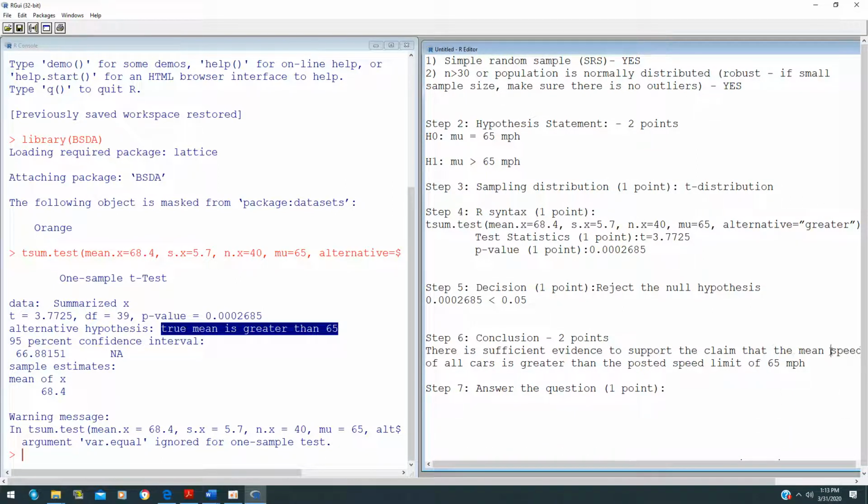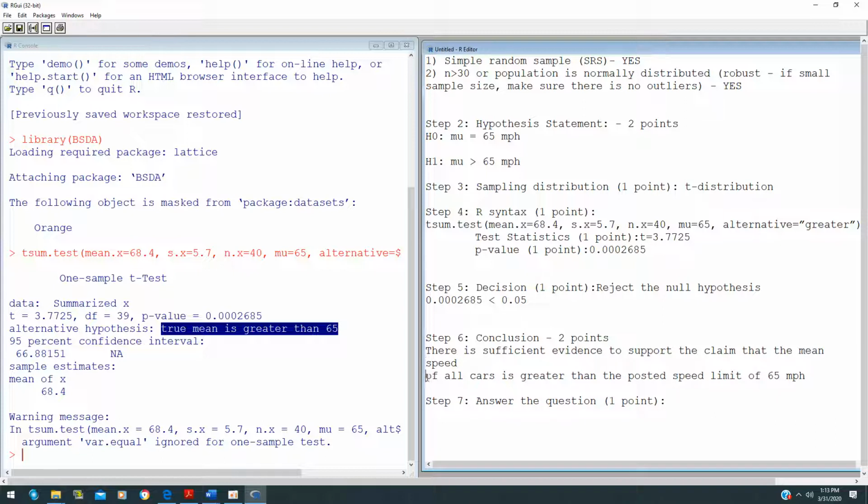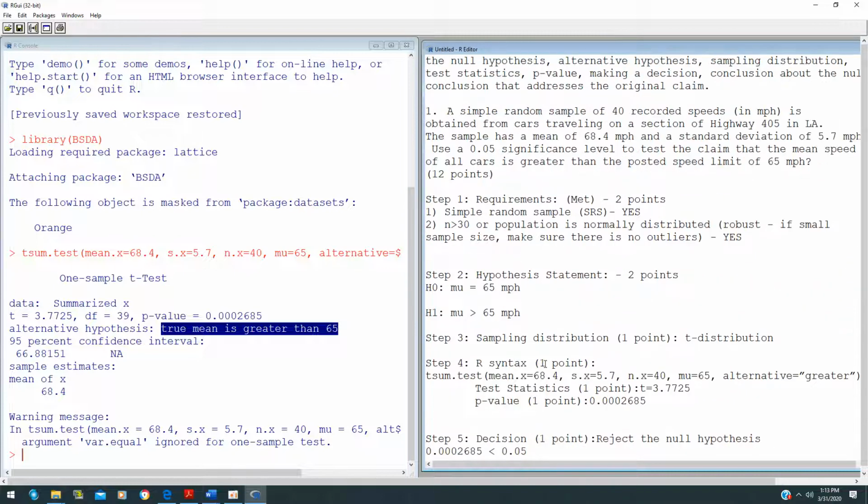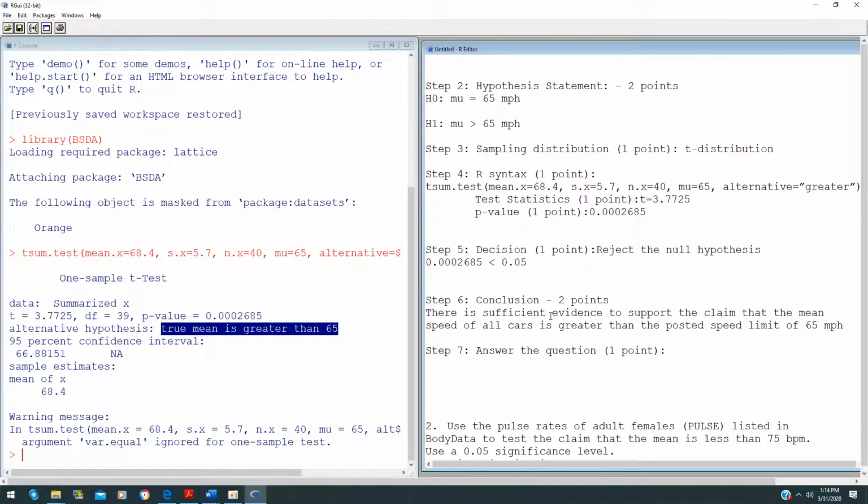Usually your claim is always given up in the question. And finally the question is asking, do you agree that the speed of a car is greater than 65 miles per hour? Since you say there is sufficient evidence to support your claim, your answer in this case will be yes. If it is not sufficient evidence to support the claim, then the answer will be no.